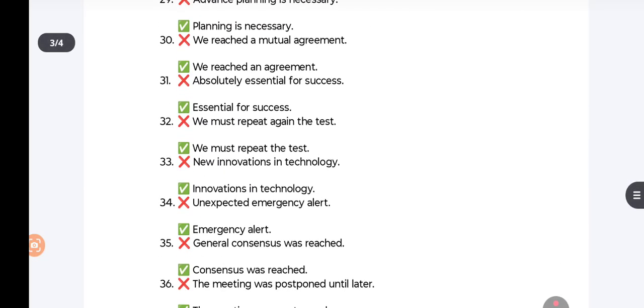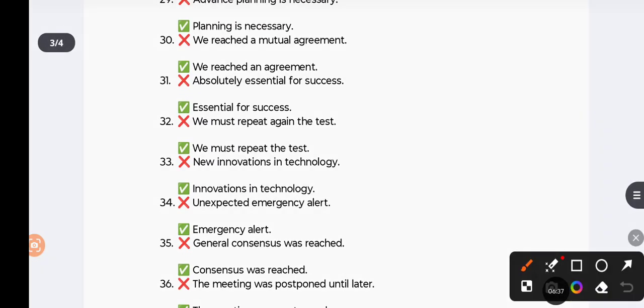"We reached a mutual agreement." Agreement is always mutual. So there is no use of the word "mutual" here. "We reached an agreement." "Absolutely essential for success." Essential is always absolute. So do not use the word "absolute" with "essential."